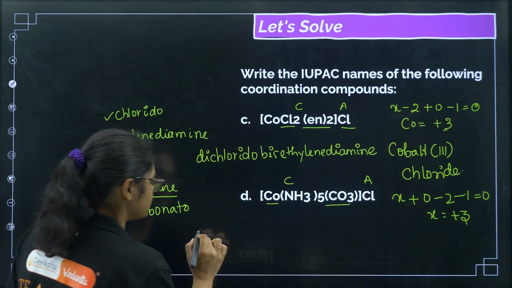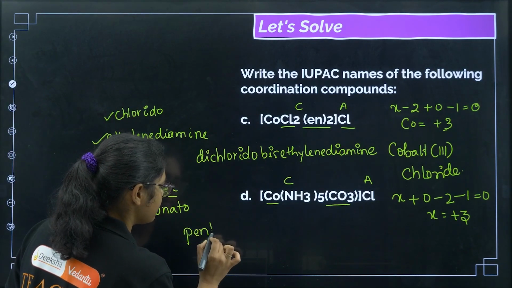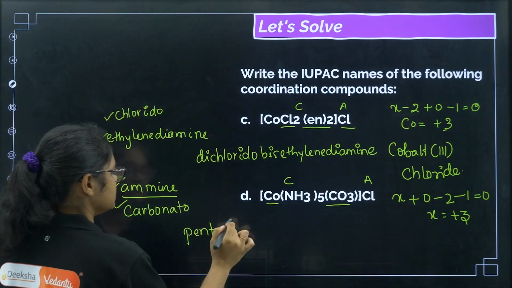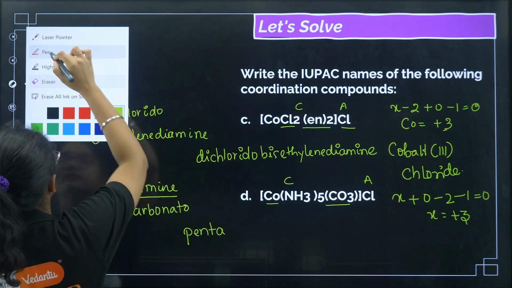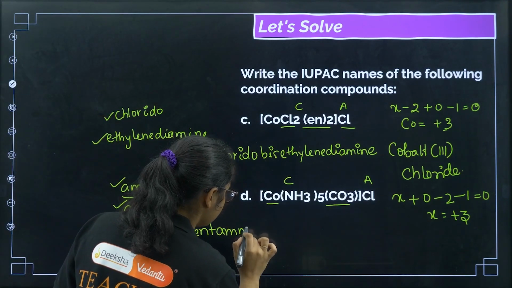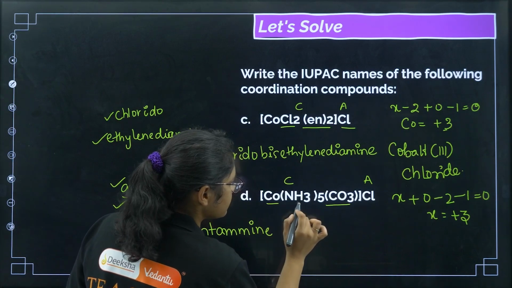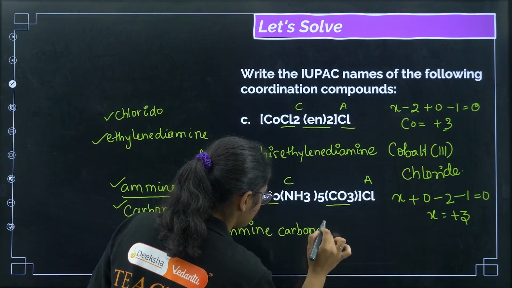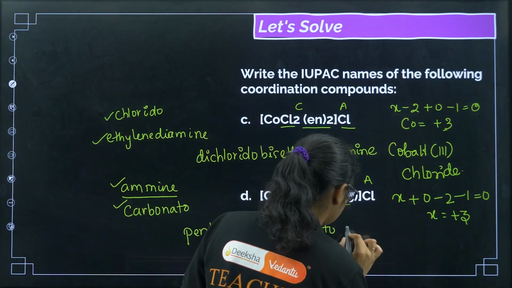Five ammines are there, so I can write pentaammine. Then we have carbonato. Then we have cobalt.